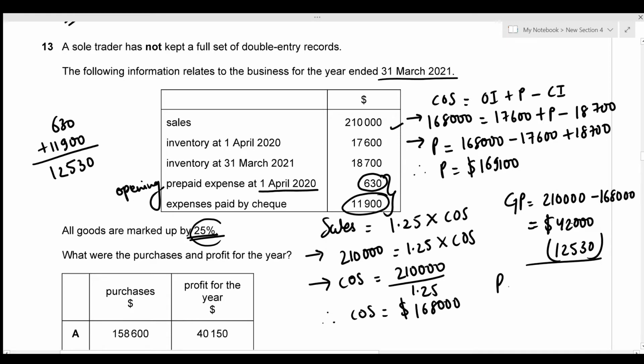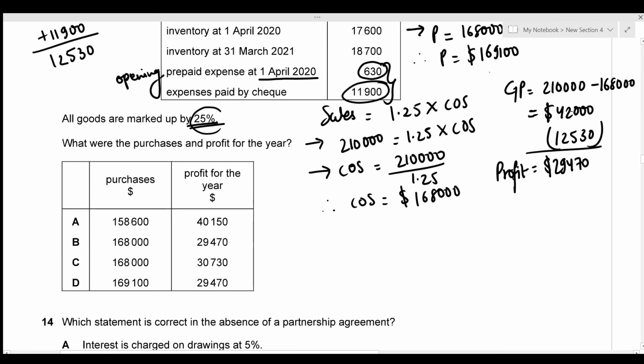After the deduction, we get the value for profit as 29,470. So the purchase value of 169,100 and the profit value of 29,470 is given in option D. That will be our answer.